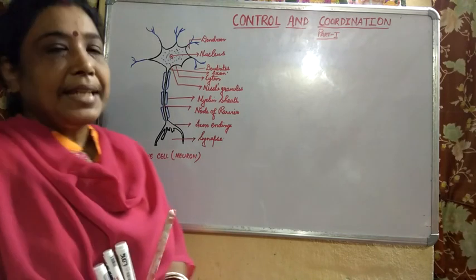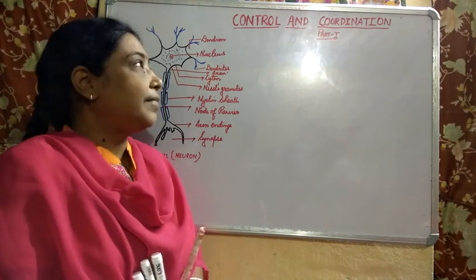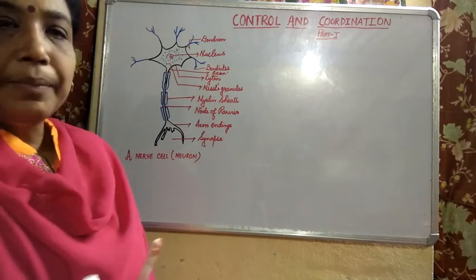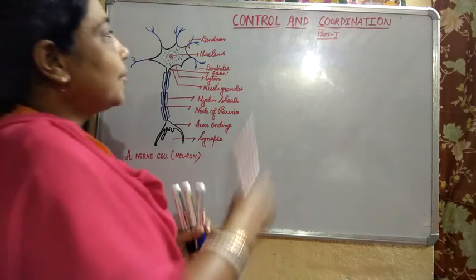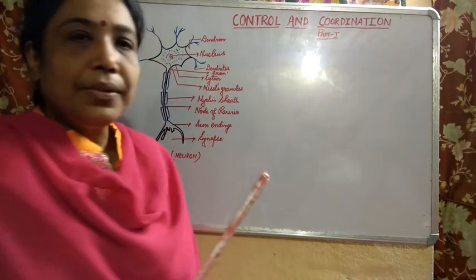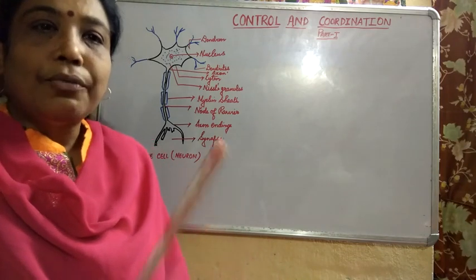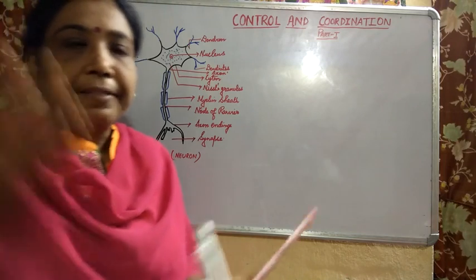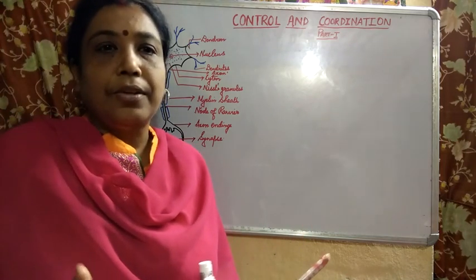So children, from the name itself, this is the very first day of this chapter. From the name itself, that is control and coordination, you can very well understand what it will be all about. Control means how everything is being controlled in your body.